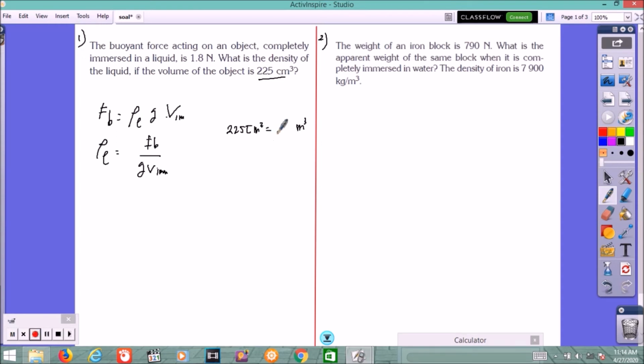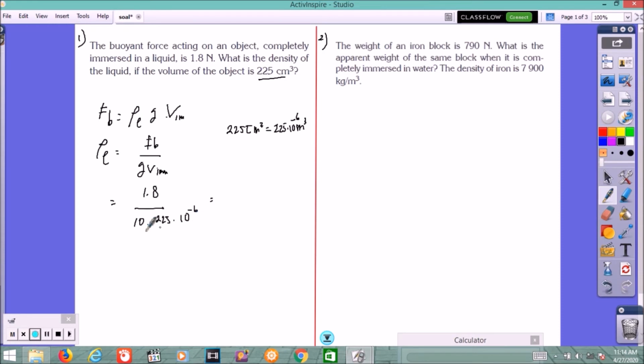So here it becomes 225 times 10 power minus 6 meter cube. Okay, we put right here 1.8 over 10 times 225 times 10 power minus 6 meter cube.